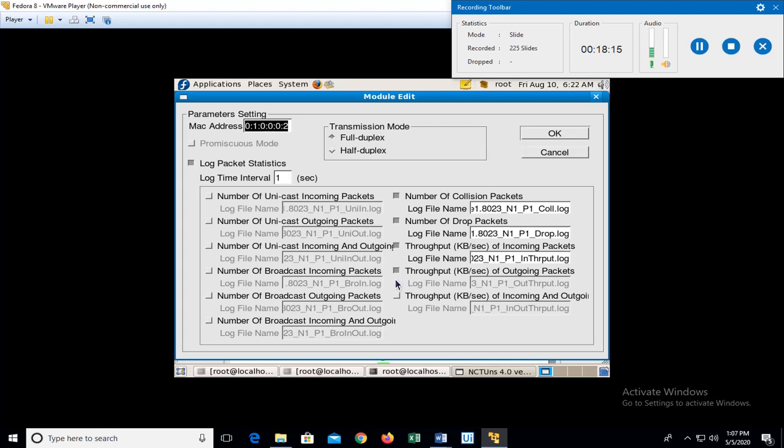If the data is outgoing, I want to see the throughput, which basically tells me the efficiency of the overall system. So I can click on whatever parameters are required. These will be stored with the log file name which is present here. So I'll just say OK.